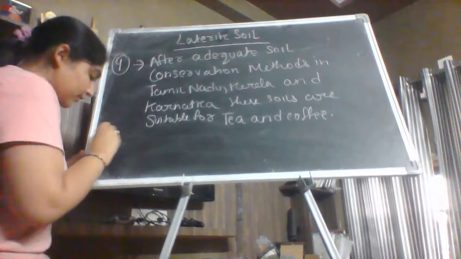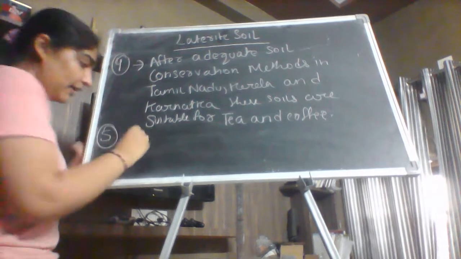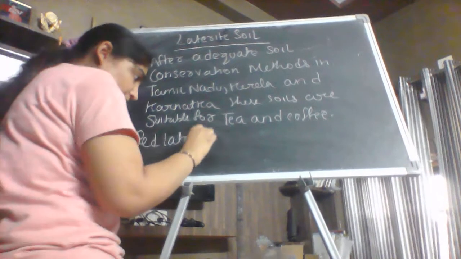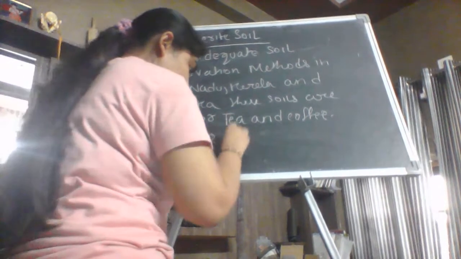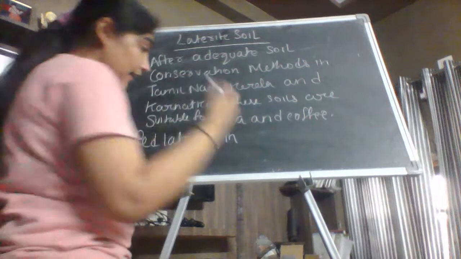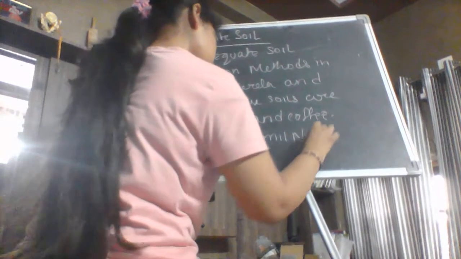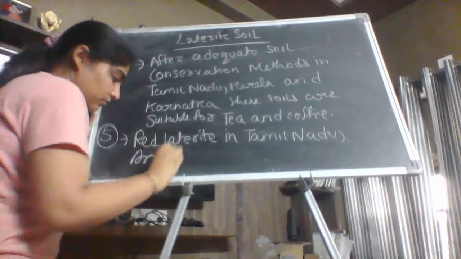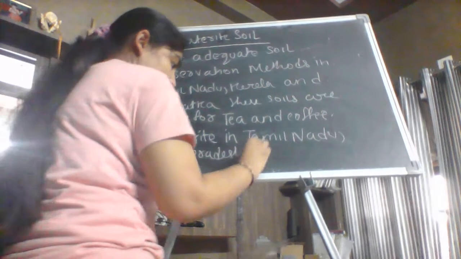The fifth area where we find the laterite soil, red laterite soil. This you can also add in the feature, red laterite soils in where? In Tamil Nadu, Andhra Pradesh and Kerala.